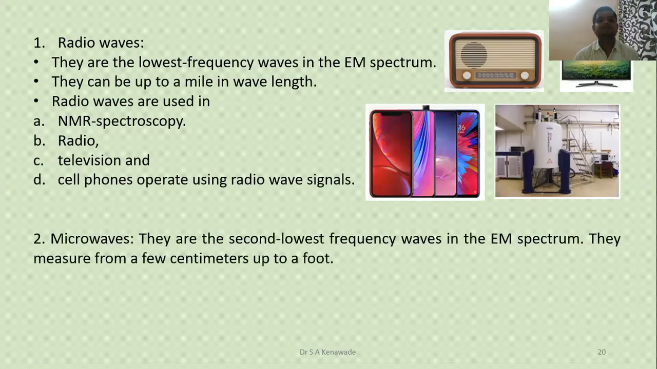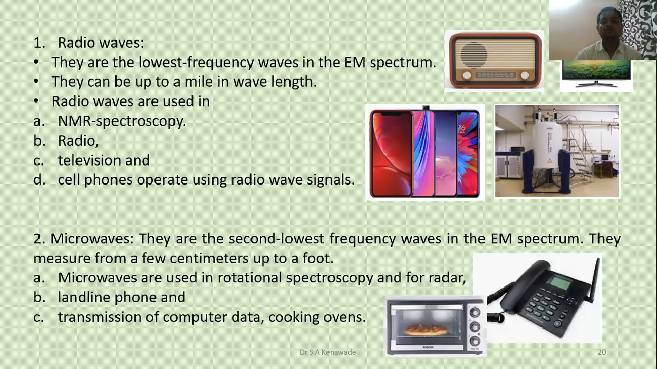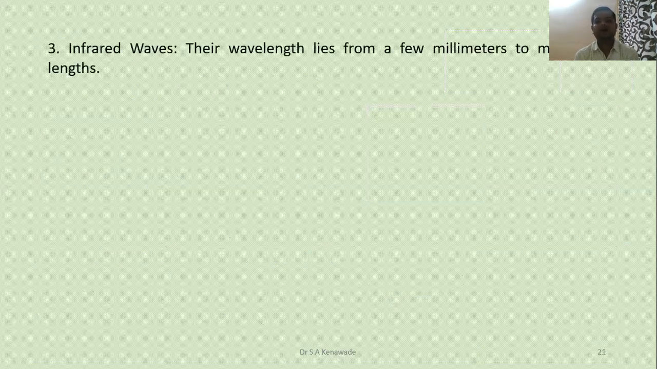Second is microwaves. They are the second lowest frequency waves in the electromagnetic spectrum. The very first lowest frequency is radio wave, after that microwave. They range from a few centimeters up to a foot. Microwaves can be used in rotational spectroscopy and radar, as well as landline phones, transmission of computer data, cooking ovens, etc.